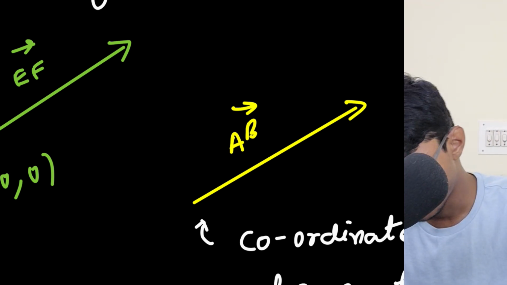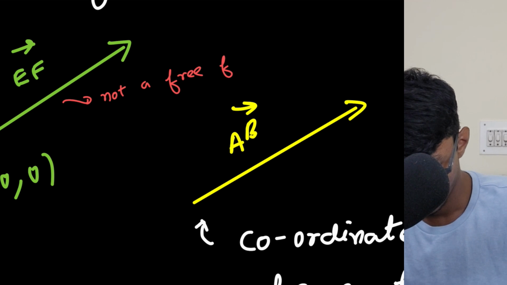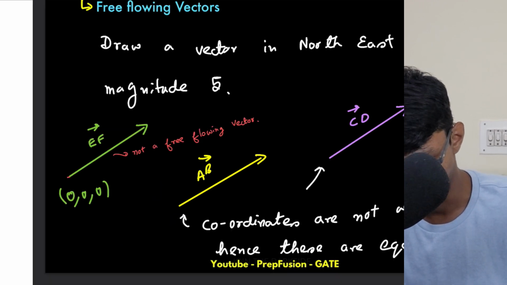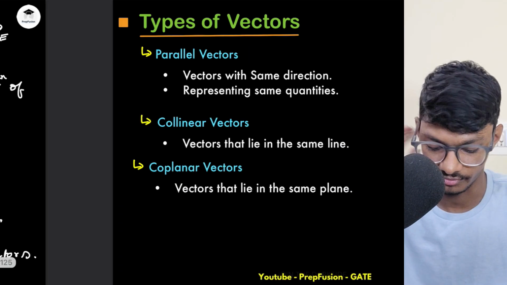Okay, so this will not be a free flowing vector. Okay, this will not be a free flowing vector. That is very important. And what will be a free flowing vector, what will not be a free flowing vector.